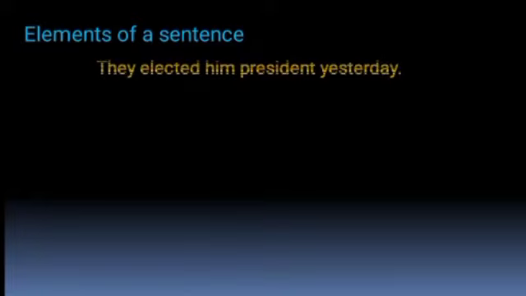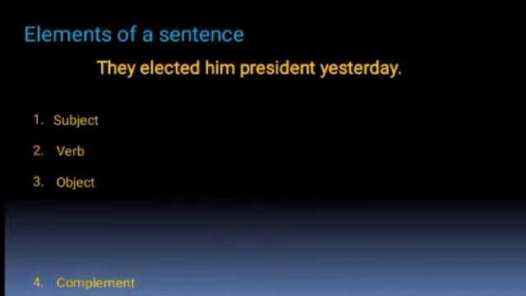Dividing a simple sentence into its elements is the first step in grammatical analysis. Every sentence can be divided into its elements. An element is made up of one or more words which together comprise the element. Sentence elements are the building units of a well-formed sentence. There are five types of sentence element. First, the subject. Second, verb. Third, object. Fourth, complement. And fifth, adverbial.